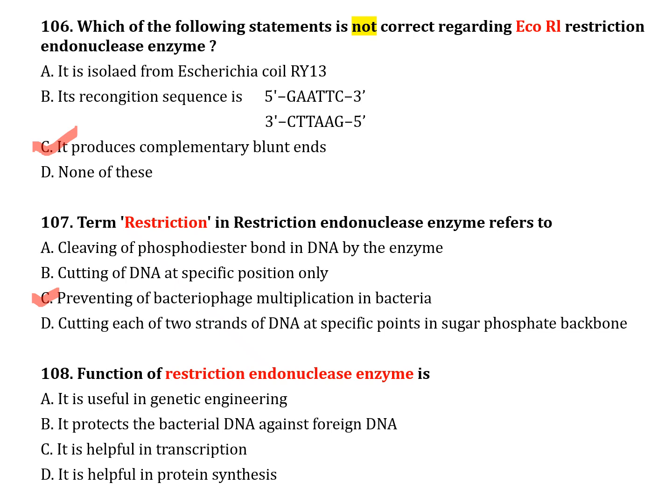The next question, number 108. Function of restriction endonuclease enzyme is: option A, it is useful in genetic engineering; option B, it protects the bacterial DNA against foreign DNA; option C, it is helpful in transcription; option D, it is helpful in protein synthesis. Correct answer is option B. It protects the bacterial DNA against foreign DNA.